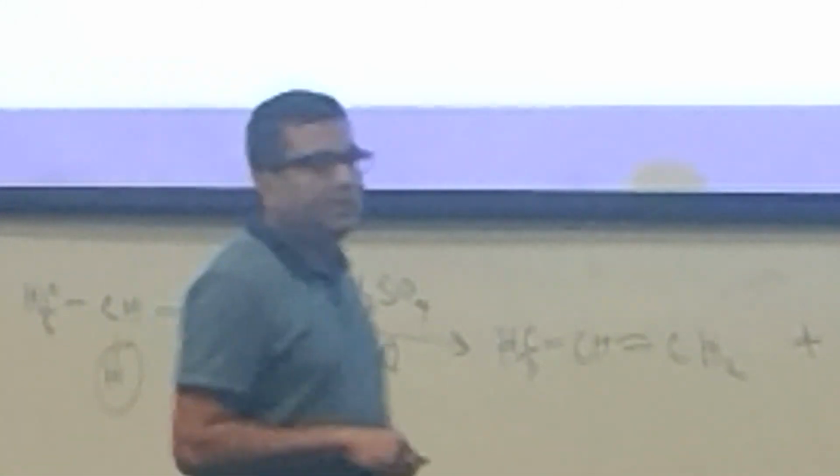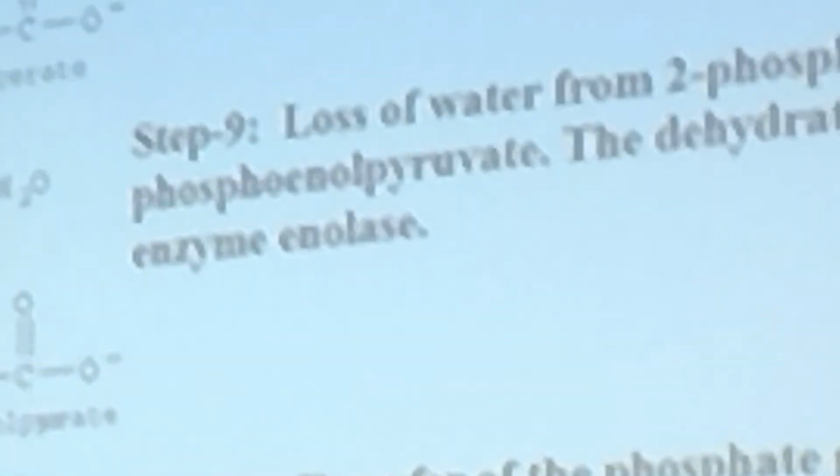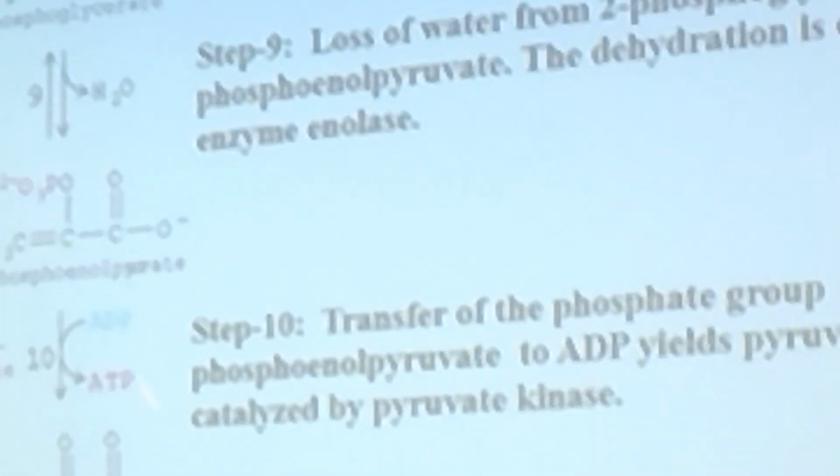That's why water is coming out from the molecule, and as a result, we are forming a carbon-carbon double bond. So it is a dehydration reaction. So the enzyme name is the dehydrase enzyme. That is the subclass, and what is the main class? Dehydrase under the lyase family, right? So it is a lyase enzyme.